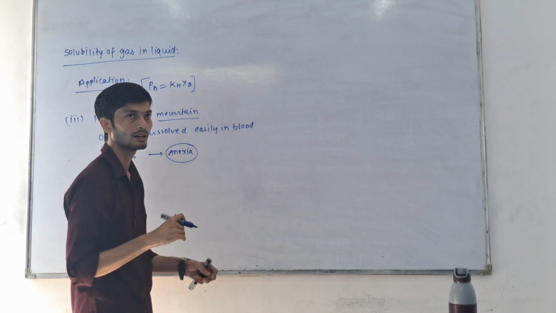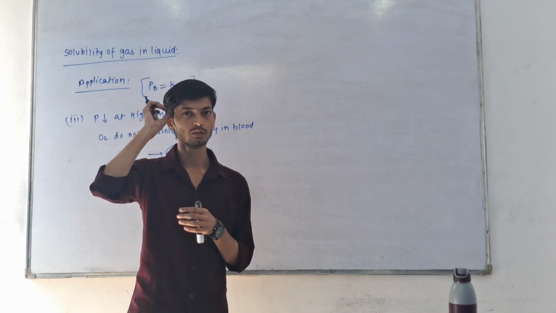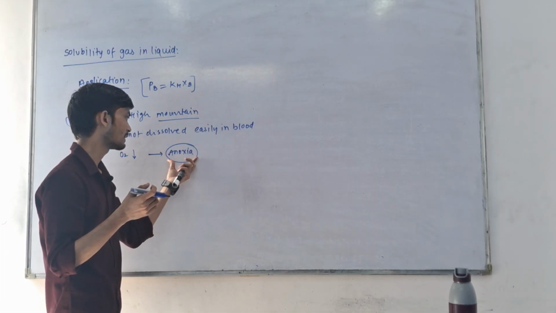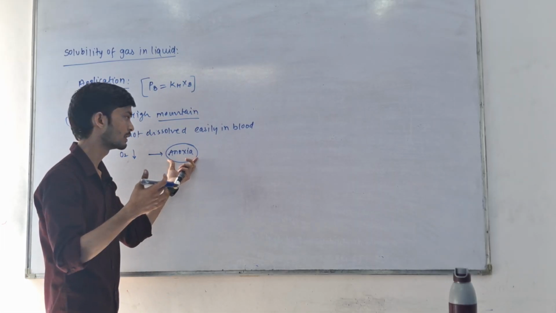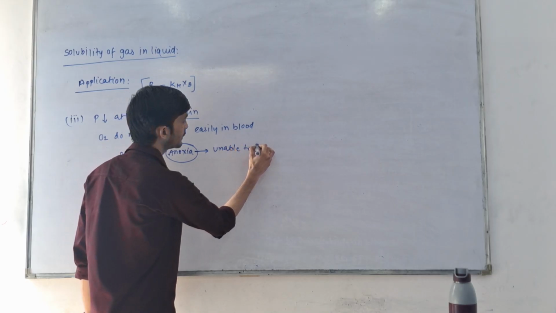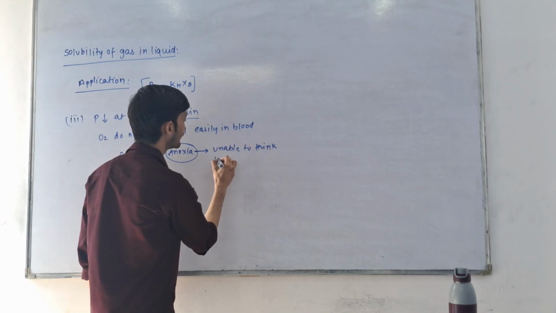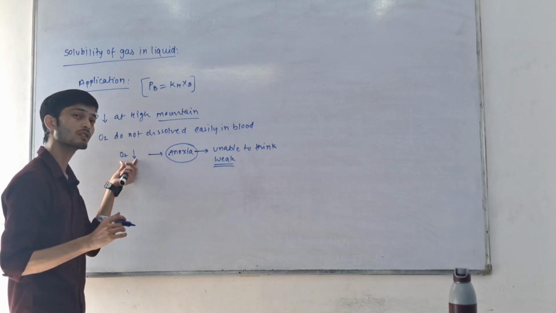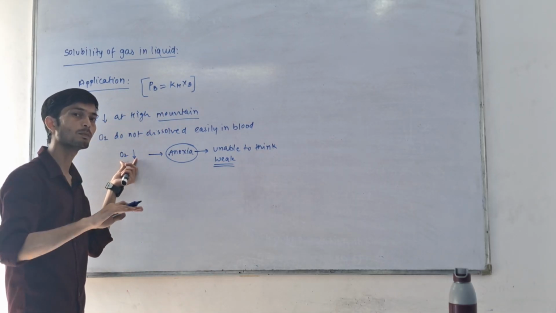In this problem the mountaineers are not able to think. They have anoxia, and they feel very weak, so they are unable to think. In this problem the amount of oxygen is very low because of low pressure.